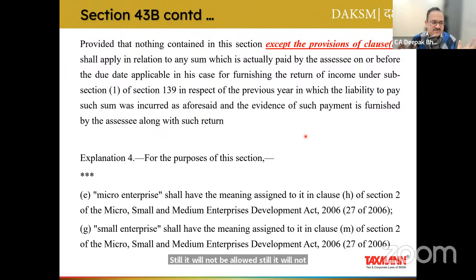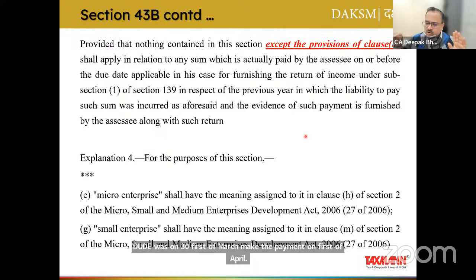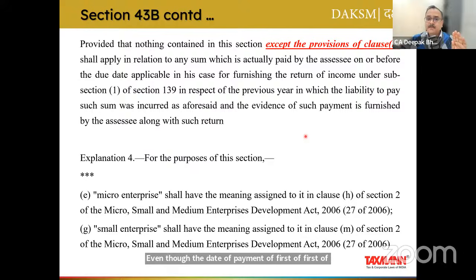So in our example, let's say the due date was 31st of March, and you make the payment on 1st of April. Even though the date of payment, 1st of April, is prior to the due date of filing of income tax return, it shall still not be allowed because of this exception.